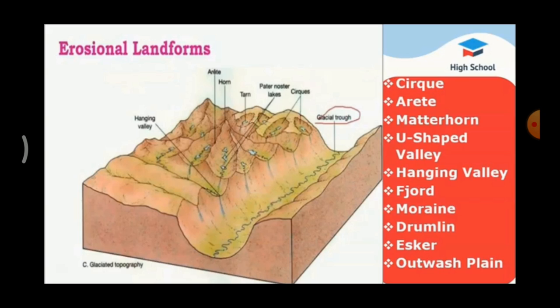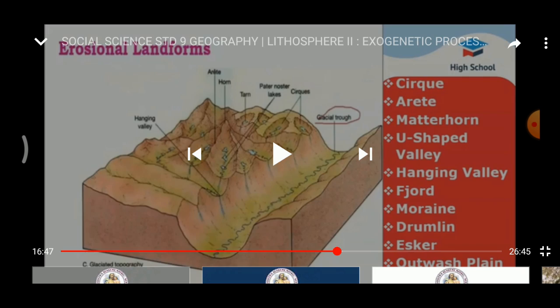Next one, arete. Aretes are narrow ridges formed when two cirque walls join together back to back. Pyramidal peak. This pyramidal peak is formed when three or more cirques meet together.